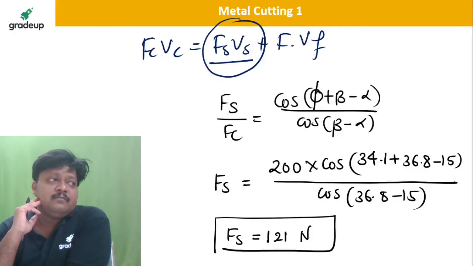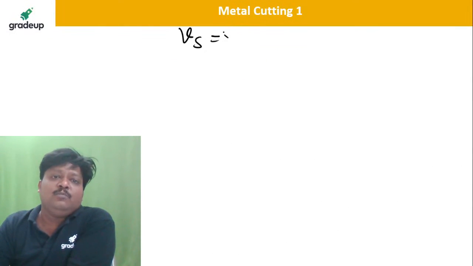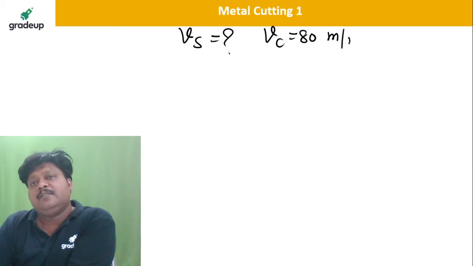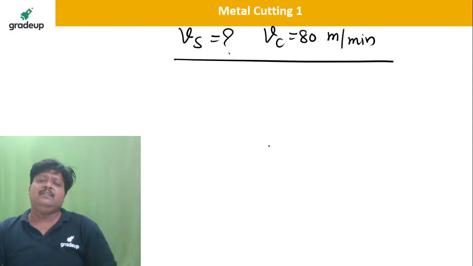Now the time is to have the shear velocity. Shear velocity, how much? You know the cutting velocity as 80 meter per minute. So no need to worry. We know very well there is a velocity triangle.